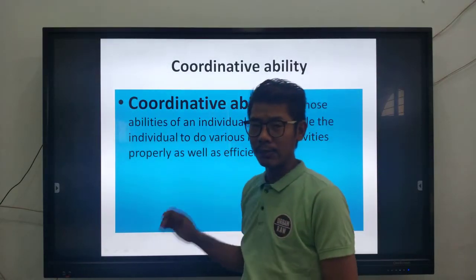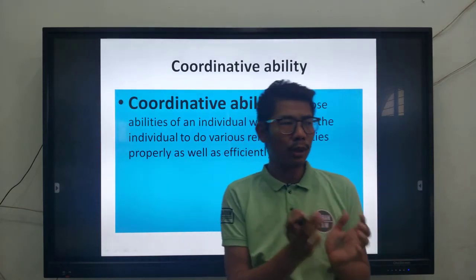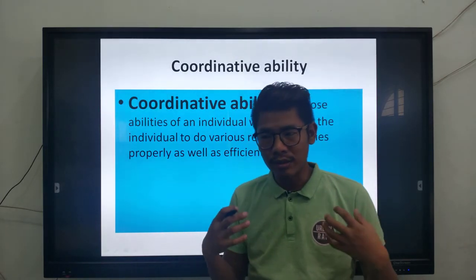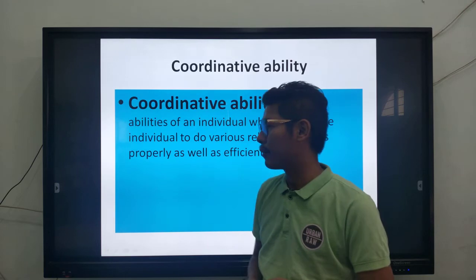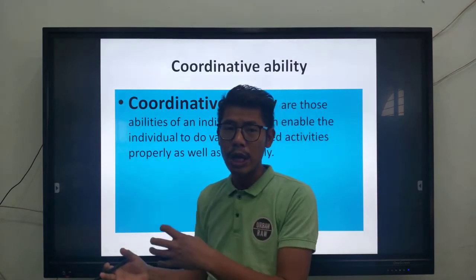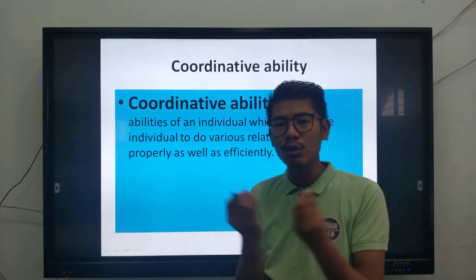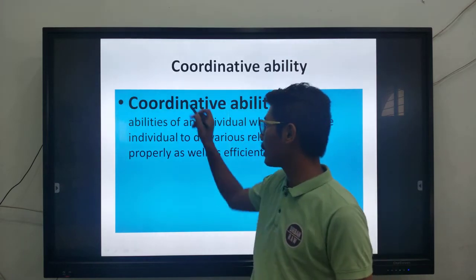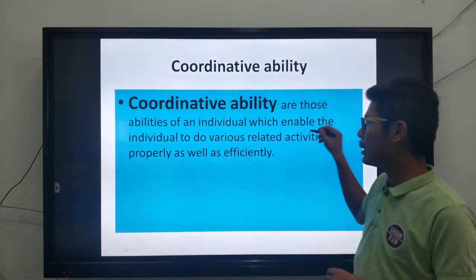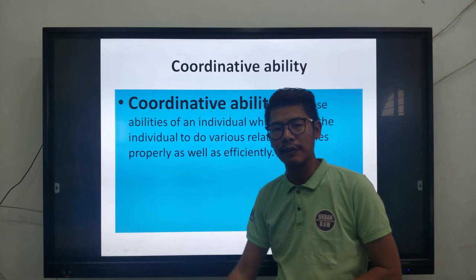Coordinative, this is the last part of the lecture, called coordinative ability, or coordination. The word coordination or coordinative means trying to understand and support each other. Coordination in society, in the classrooms, with the teachers. Coordination is a word where there's mutual understanding and we need to work it out together. So coordinative abilities are those abilities of an individual which enable the individual to do various related activities properly as well as efficiently.